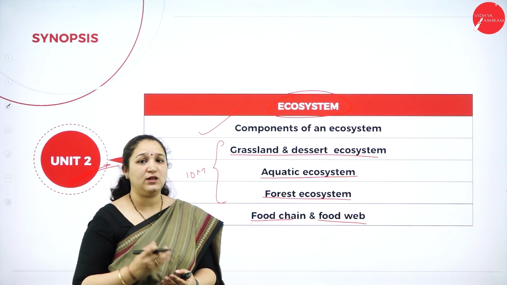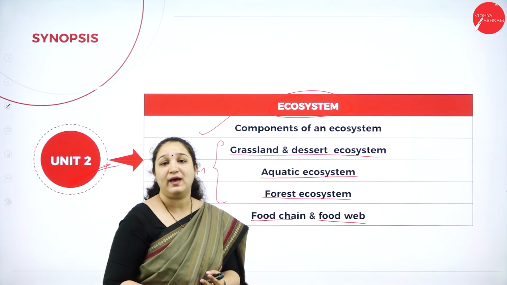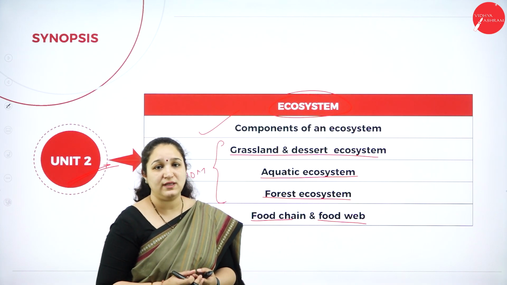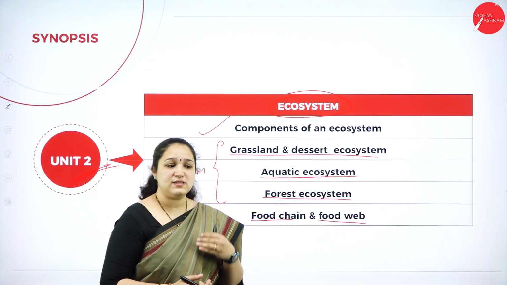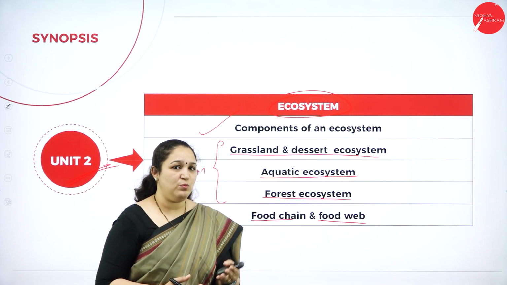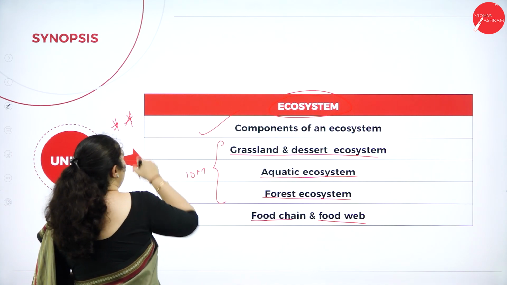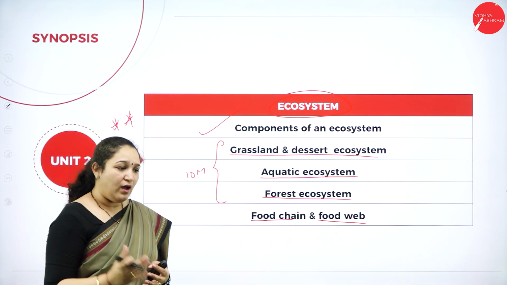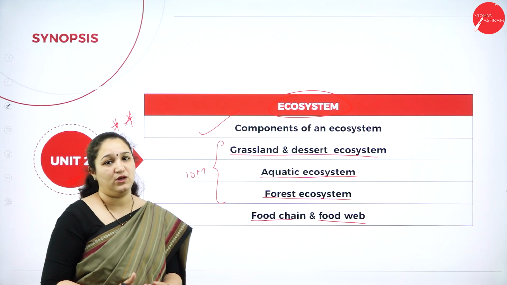Other than that, which are the important questions here? They can ask what is food chain, what is a food web, explain with an example. What are producers, what are consumers, or what are decomposers? Give example. Also, they can ask to explain how the energy flow in the ecosystem happens. So these are the most important questions, and this particular unit is a very important unit for you all, because you can expect at least one question in every section to come from this unit.